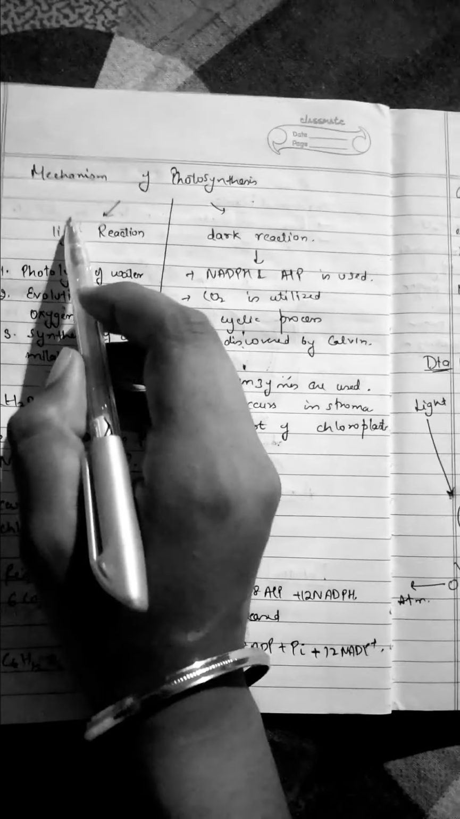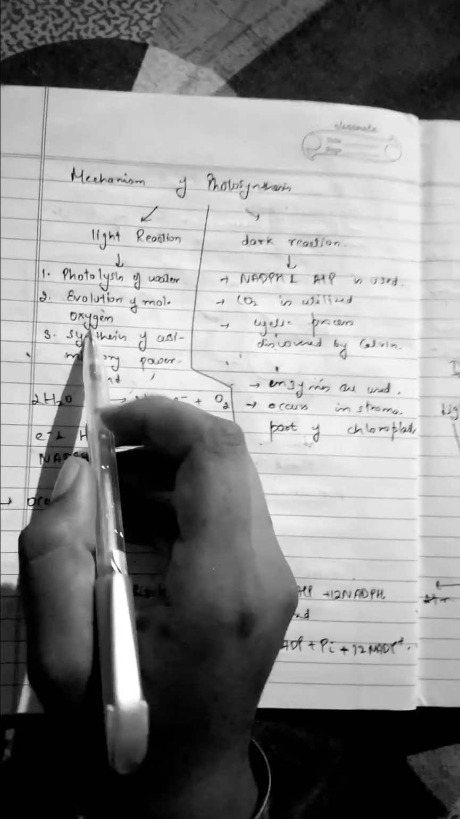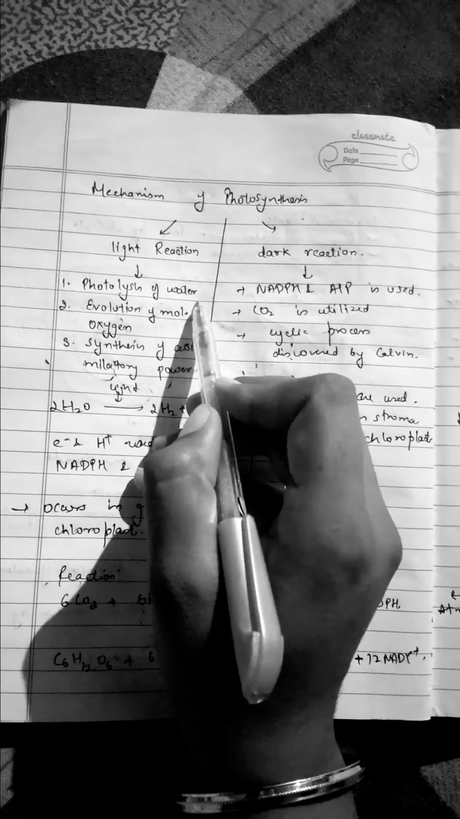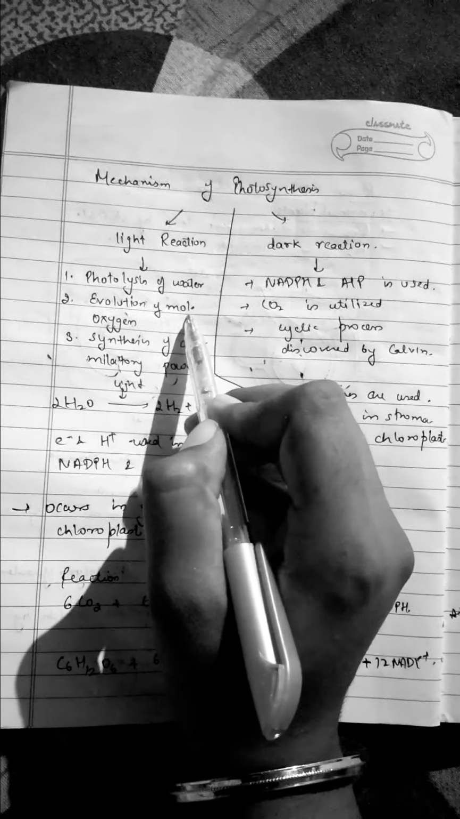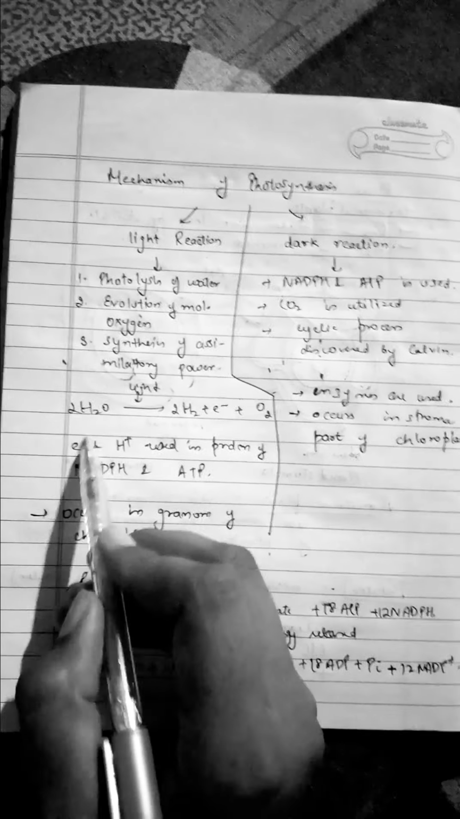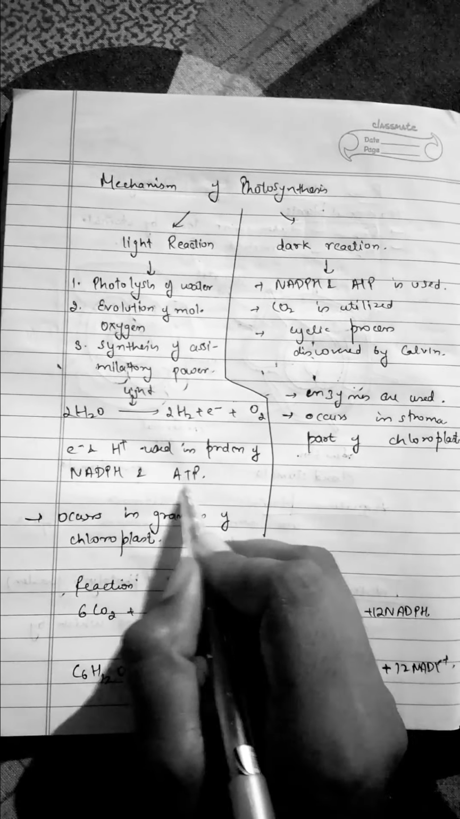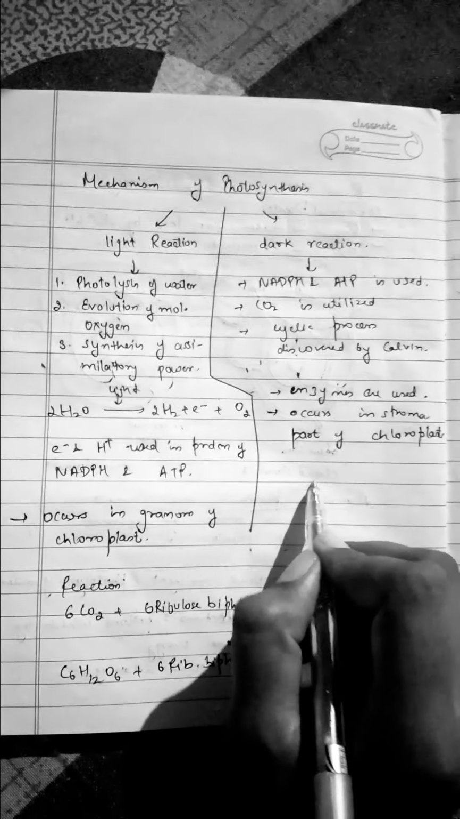As said earlier, photosynthesis is divided into light reaction and dark reaction. The steps in light reaction are photolysis of water, that is, the water molecule with light is broken down into hydrogen, that is protons and electrons, and oxygen molecule. Then evolution of molecular oxygen: when photolysis of water occurs, there is evolution of oxygen. Then we have synthesis of assimilatory power. These electrons and protons with the help of ETC produce NADPH and ATP, and these NADPH and ATP are further used in the process of dark reaction.